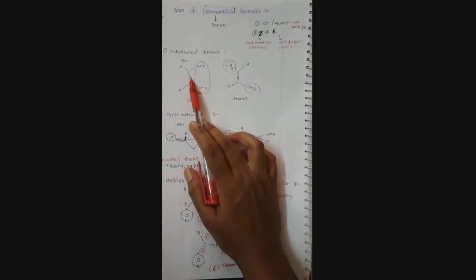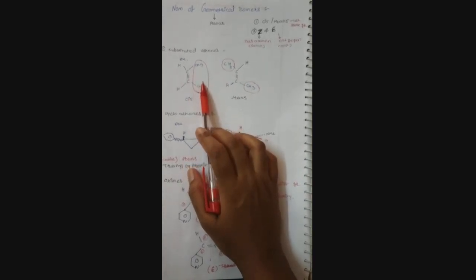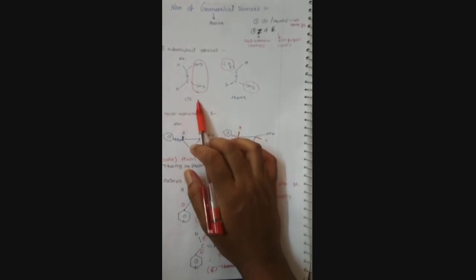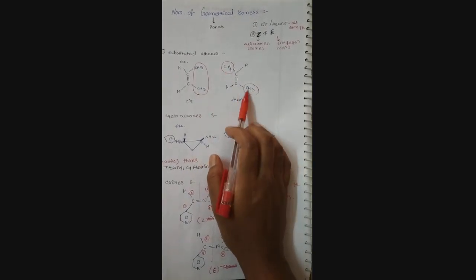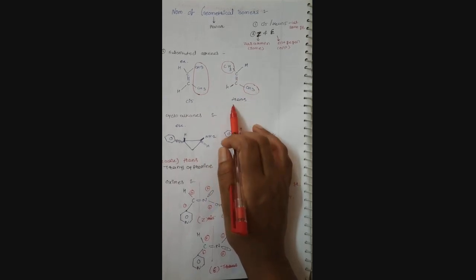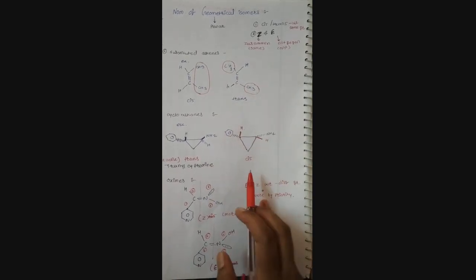If the double bond has the same groups present on the same side, then the compound is cis. If the methyl groups are present on opposite sides of the double bond, then it is called trans.